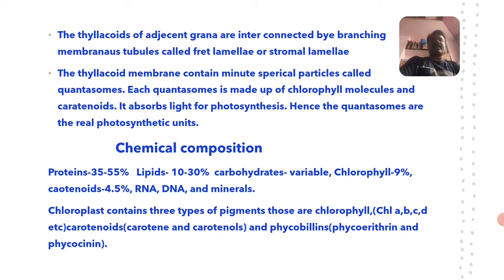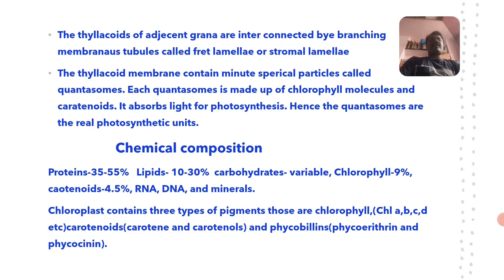Those quantasome particles are spherical particles present in the region of the lumen of the thylakoid. The chlorophyll molecules absorb light for photosynthesis. Hence quantasomes are the real photosynthetic units present in the chloroplast. In the chloroplast they are present in grana, and in grana mainly in the thylakoid.